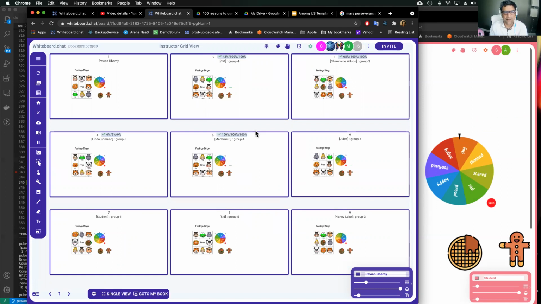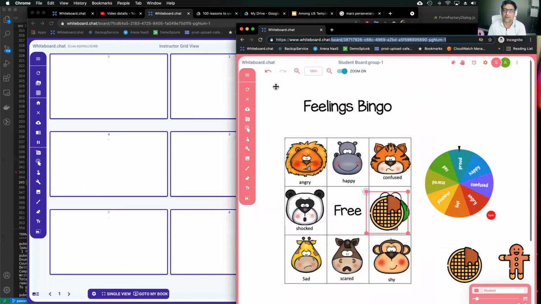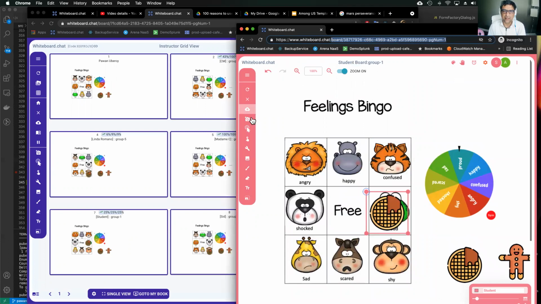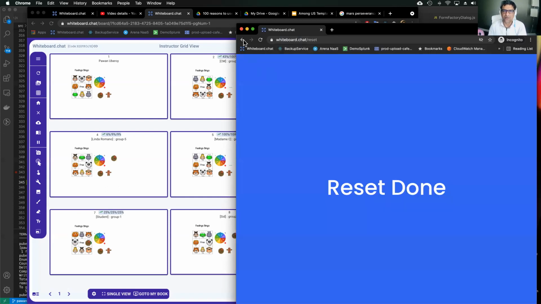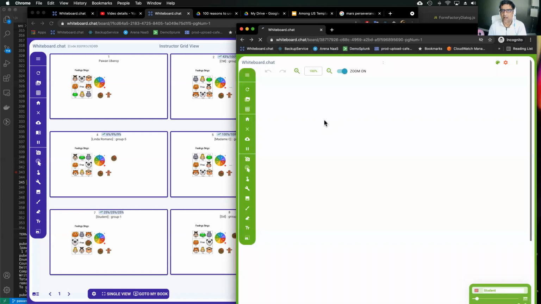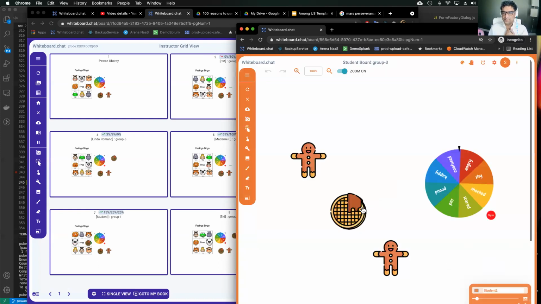Any questions, Sid? If the students join the wrong group, can they get out and join a different one? The only way is that they'll have to reset their board. They can go to whiteboard.chat/reset, or go to the home page and reset it. And then when you come back, you'll again be asked for your name and your group. So you can say, okay, I want to go to group 3 instead. So that's the only way.